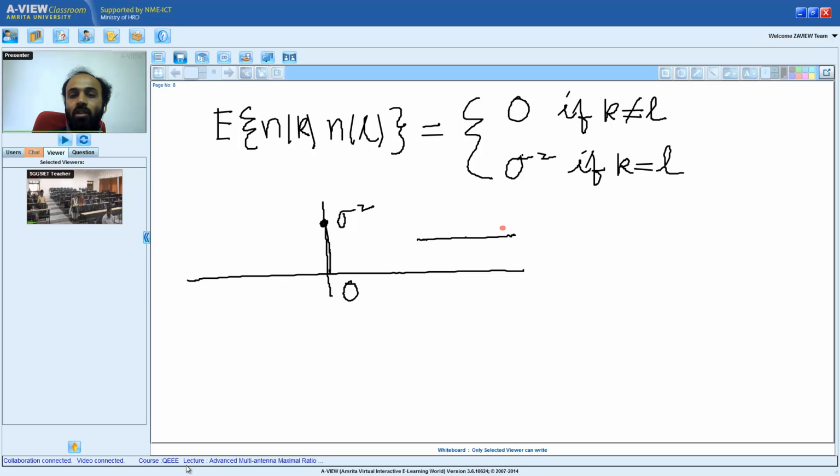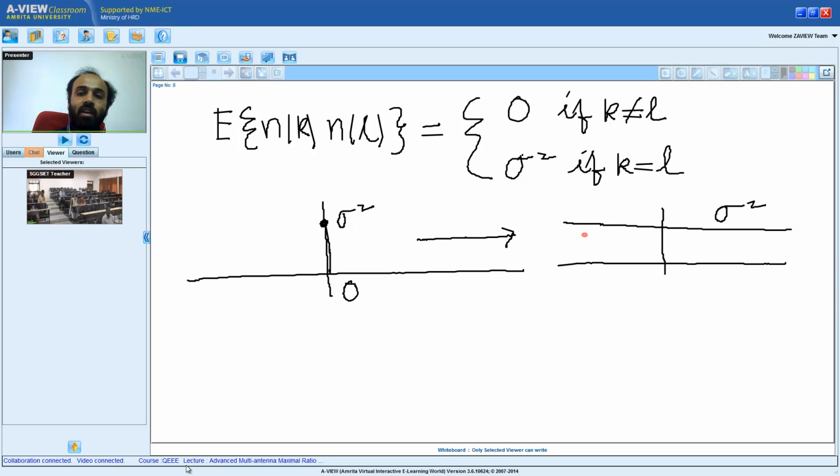Therefore, if I look at the power spectral density, which is nothing but the frequency response of the autocorrelation, the frequency response of an impulse is flat from minus infinity to infinity. Therefore, the power spectral density is flat and contains all frequencies. This is also known as a white spectrum. This is the meaning of white spectrum.